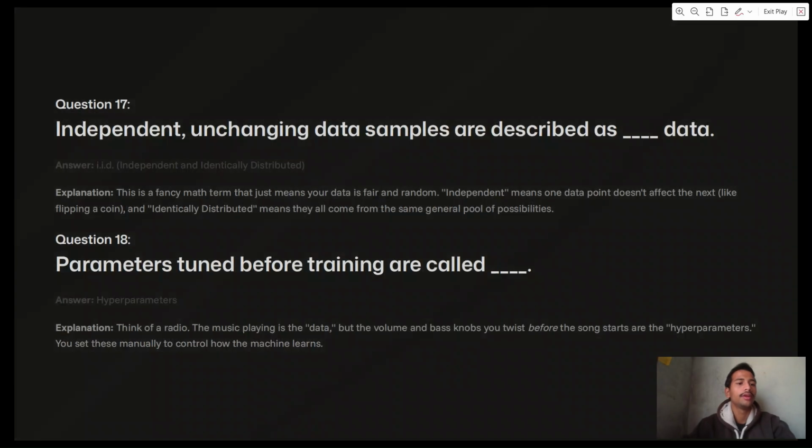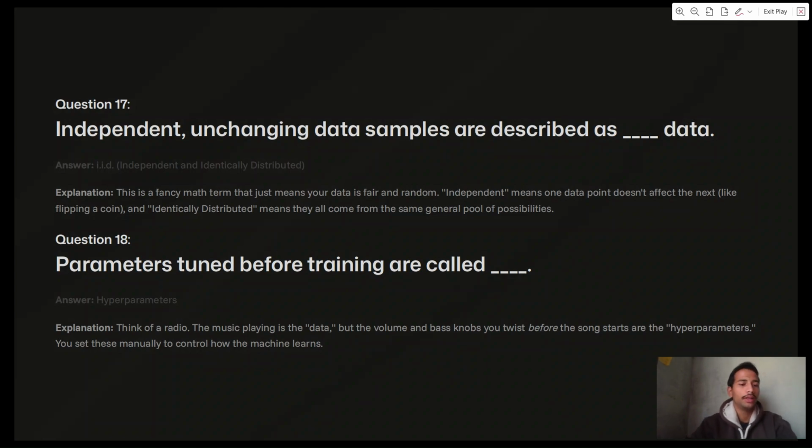Next question. Independent unchanging data samples are described as dash data. Answer is IID, independent and identically distributed data. Explanation. This is a fancy math term that just means your data is fair and random. Independent means one data point does not affect the next, like flipping a coin. And identically distributed means they all come from the same general pool of possibilities.